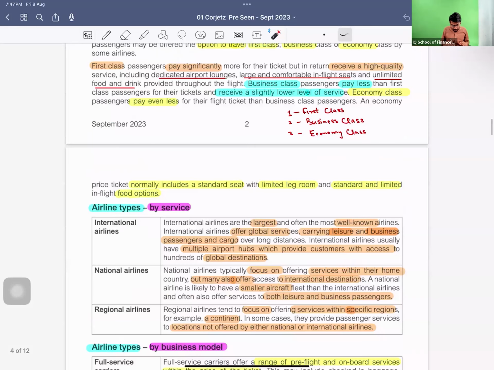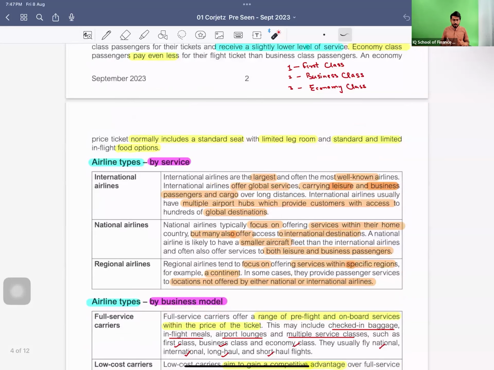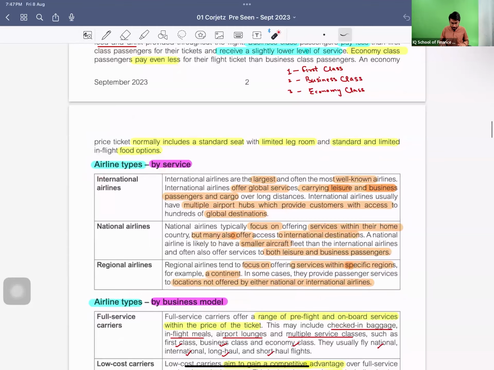We have airline types by service and airline types by business model. When I talk about services, we have three kinds: international airlines, national airlines, and regional airlines. The international airlines are the largest and best-known airlines. They offer global services carrying leisure and business passengers and also cargo.